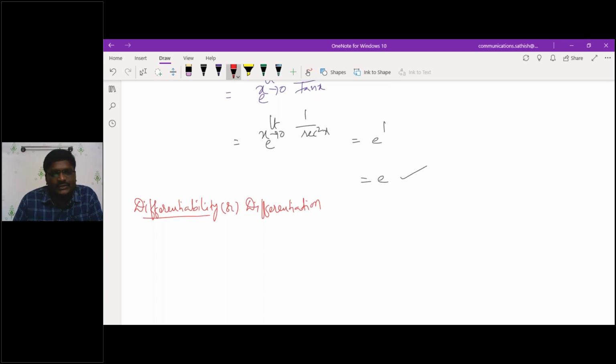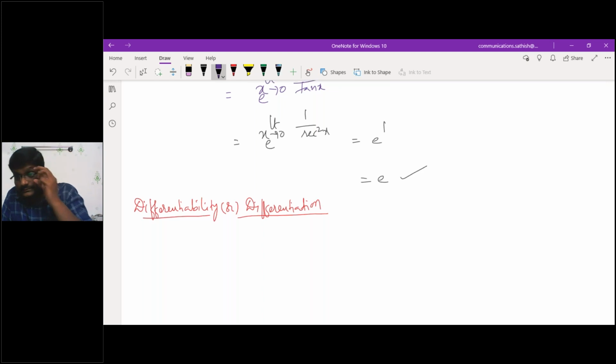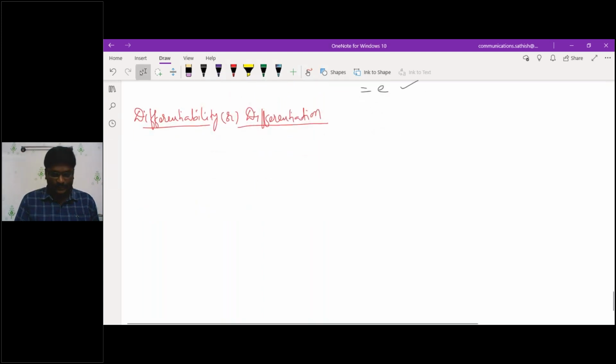This is also very simple. At that particular point, a given function must be differentiable. Am I correct? Note down.